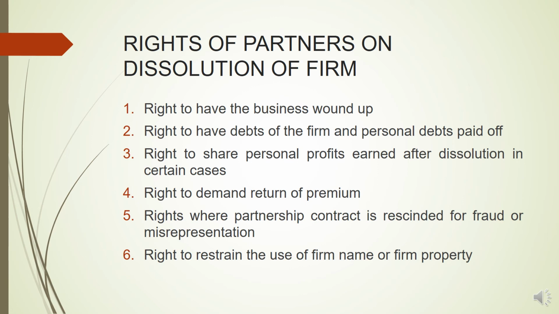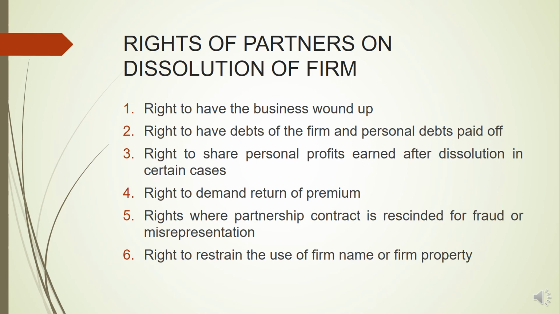And first of all, the proceeds from selling off the assets are used for settling the firm's debts and obligations. After the firm's debts and obligations are settled, if any remaining amount is there, that is distributed between the partners in the profit sharing ratio. So this is a right available to the partners to have their remaining share, if available.